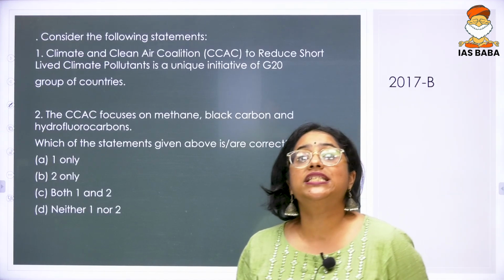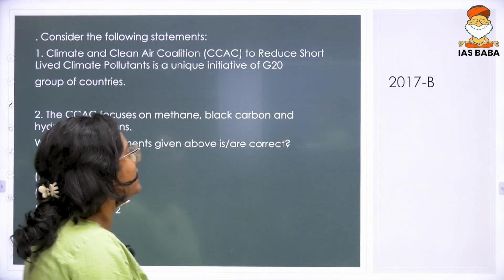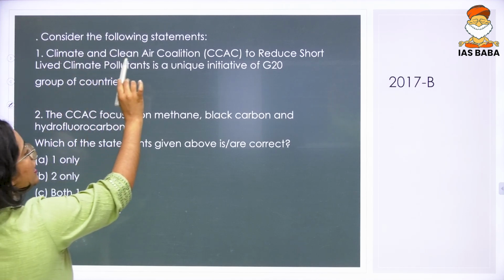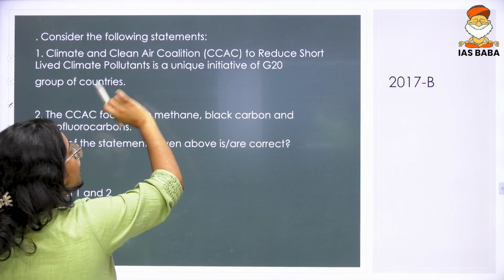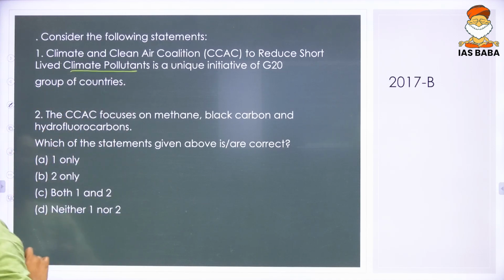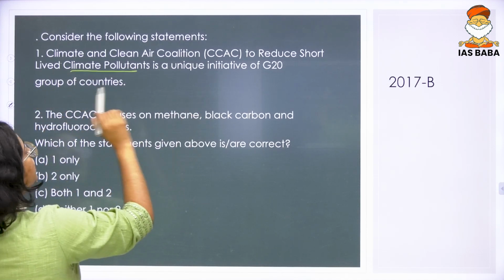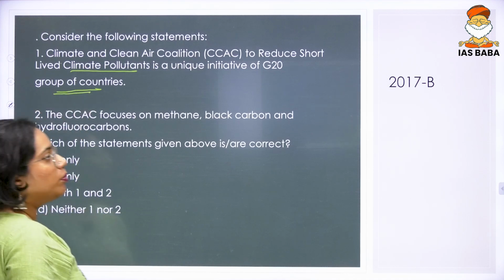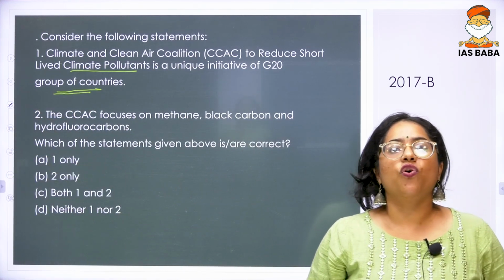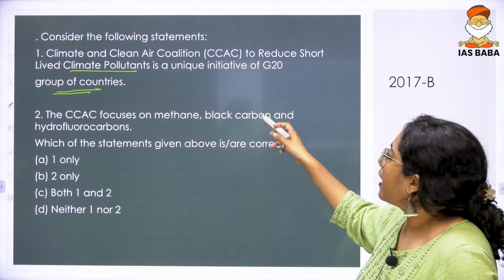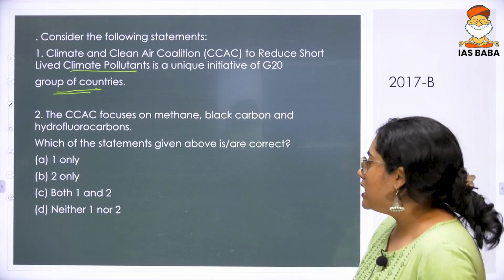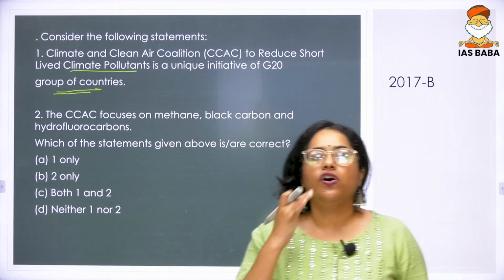Next is a 2017 question. The question reads as, consider the following statements. Climate and Clean Air Coalition, CCAC, to reduce short-lived climate pollutants is a unique initiative of G20 group of countries. The CCAC focuses on methane, black carbon and hydrofluorocarbons. The question is, which of this is correct? Okay. First of all, the